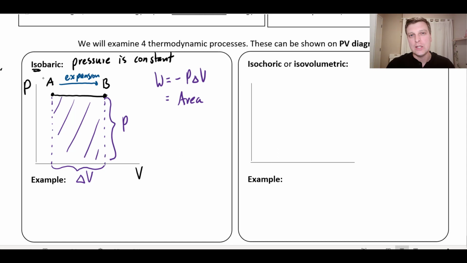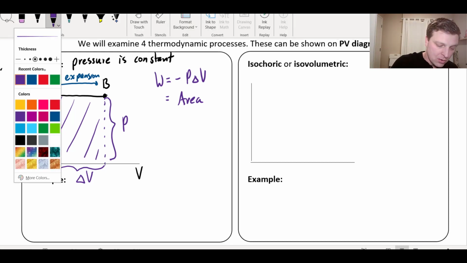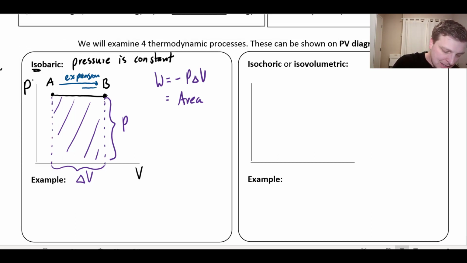What you will need to do is you will need to think, okay, well, is the work going to be positive or negative? And that's going to depend on which way we go. If I go from A to B, that's an expansion and the work would be negative. But of course, if I were to go the other way, if I was to go from B back to A, that would be a compression.